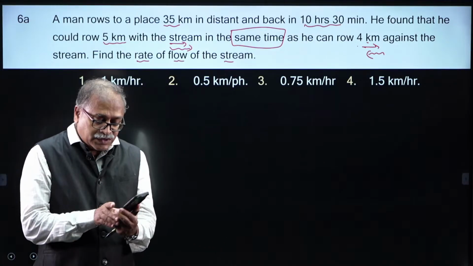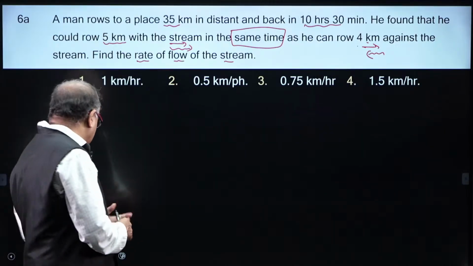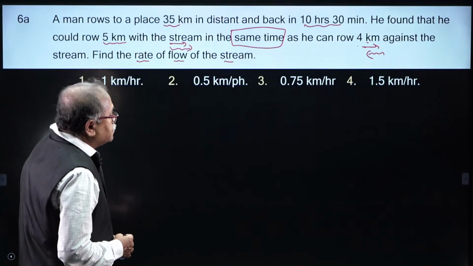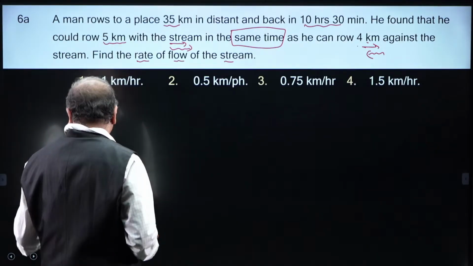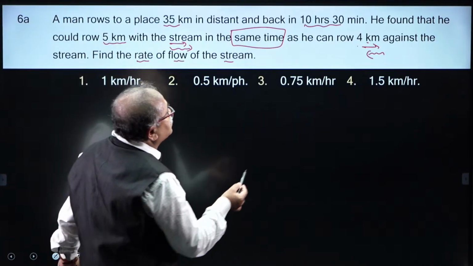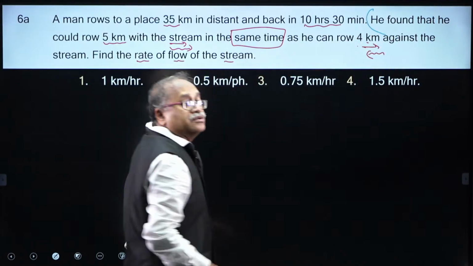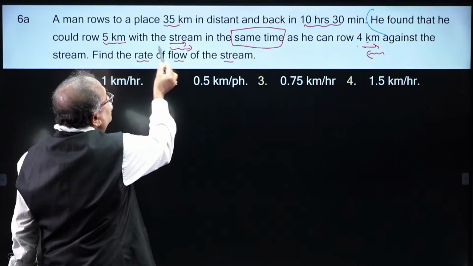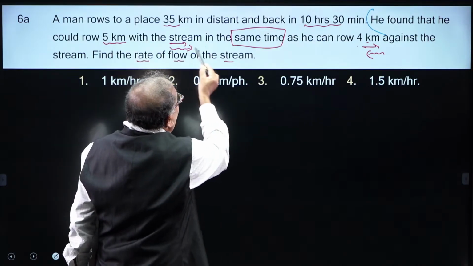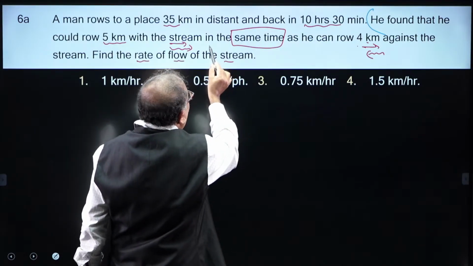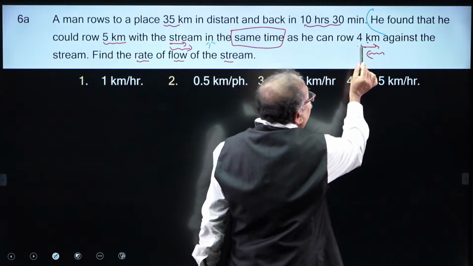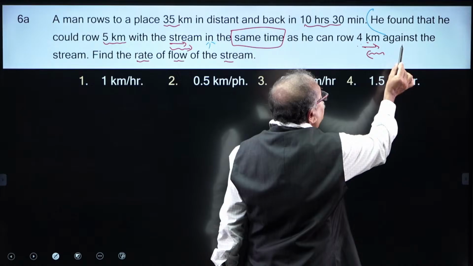In the meanwhile, you people please try this, and I am answering the question here, that is 35. First I will use this equation, because a specific equation is given. He found that he can travel 5 kilometer with the stream, along the stream, and in the same time he can travel 4 kilometer against the stream.